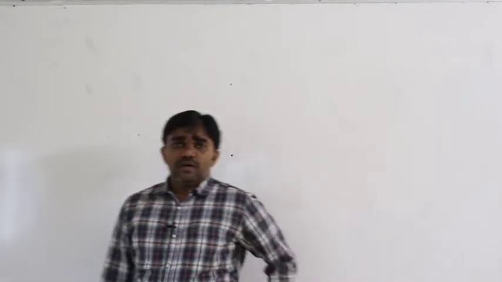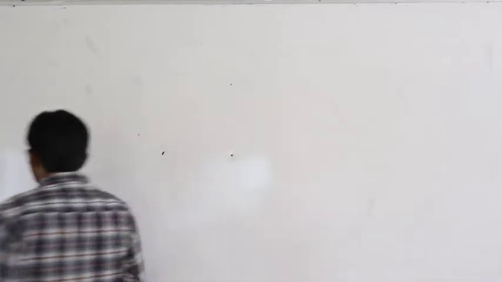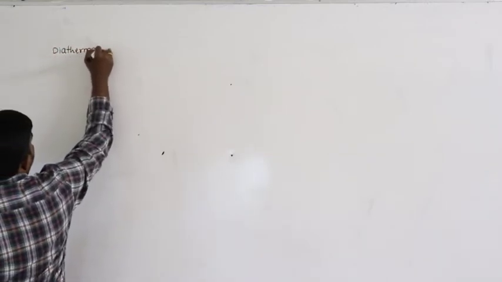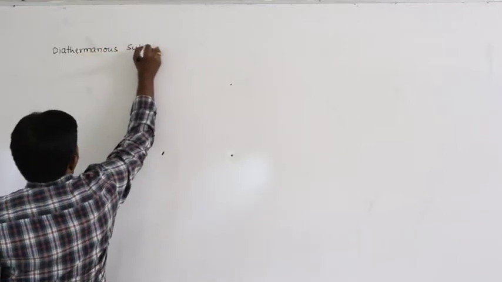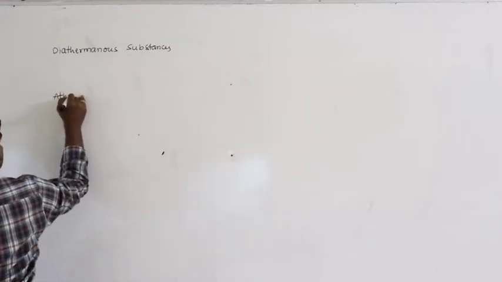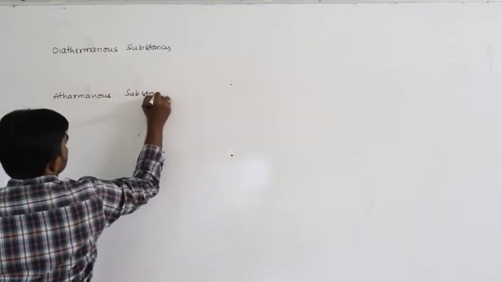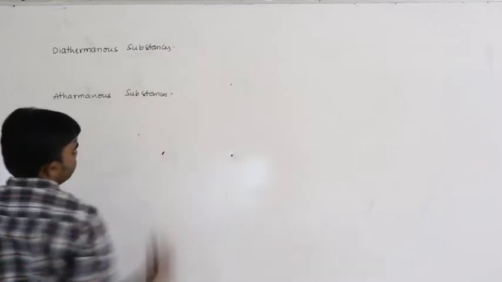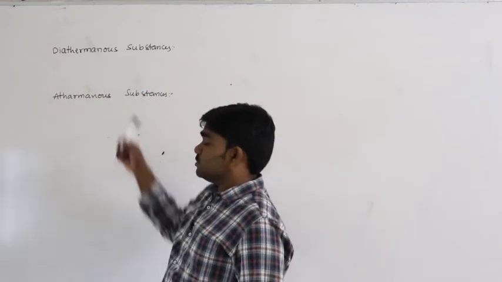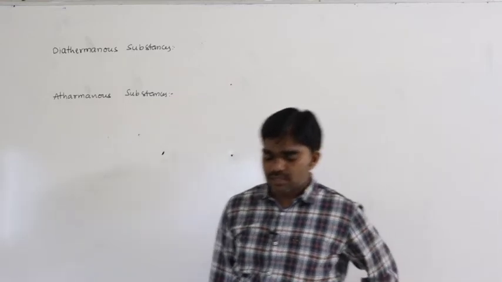Next, while discussing this radiation process, we have to discuss about two types of substances. That is diathermanous substances and athermanous substances. So now we are discussing about radiation process. While discussing this radiation process, we have to discuss about two substances. What are those? Diathermanous substances and athermanous substances.